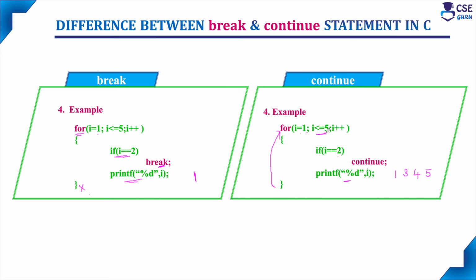After that, the loop condition fails, so the loop will terminate. It will print the remaining values except the conditional value, and all the remaining i values until the condition fails. But here with break, before the loop condition fails, when the condition is true, it will execute the break statement, which means it will terminate the whole loop before the loop construct fails. This is not the case in the continue statement. It will execute all the remaining values; only when this particular condition is true will it continue. So these are the main differences between the break and continue statements in C.